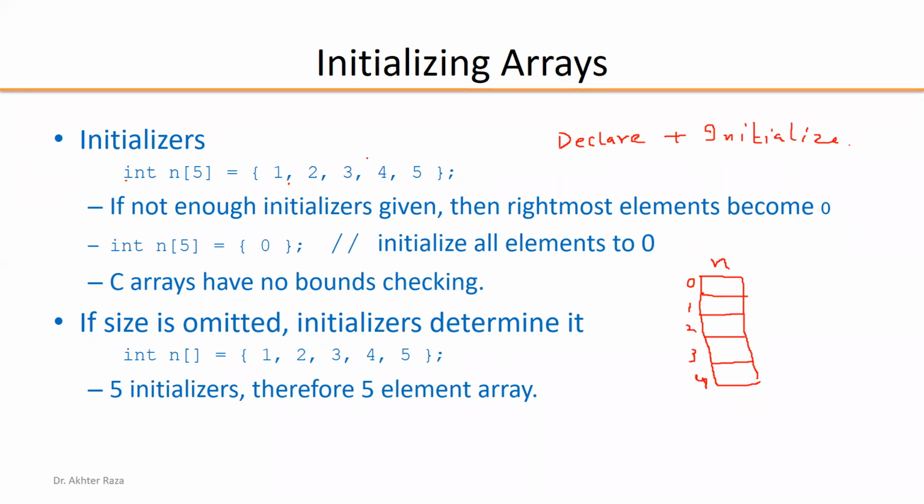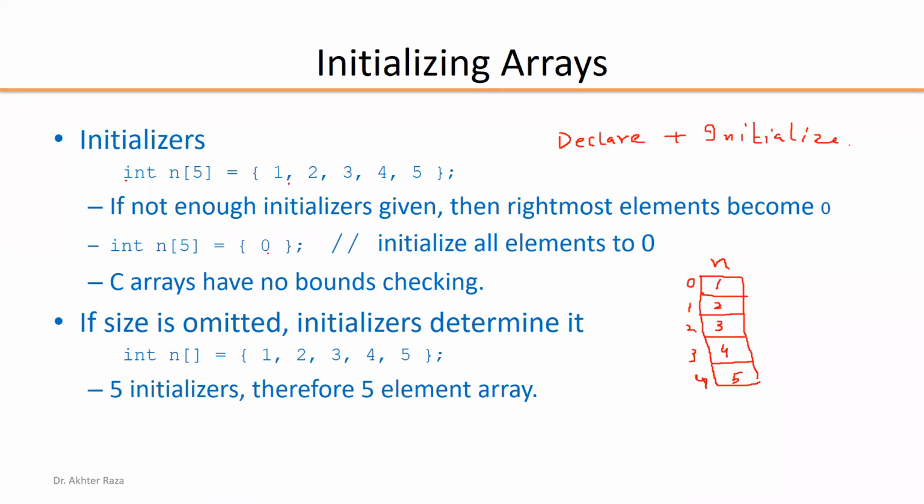And what this is indicating, assignment. 1 will be assigned here, 2 will be assigned here, 3 will be assigned here, 4 will be assigned here, 5 will be assigned here. So these are the assignments, initialization. We have to specify the values by square bracket. We can have in the square bracket as many numbers as needed, 5. So we should have 5 numbers here. If we have more than 5 numbers here, this will cause an error because the array size is 5. We should have 5 or less values here.